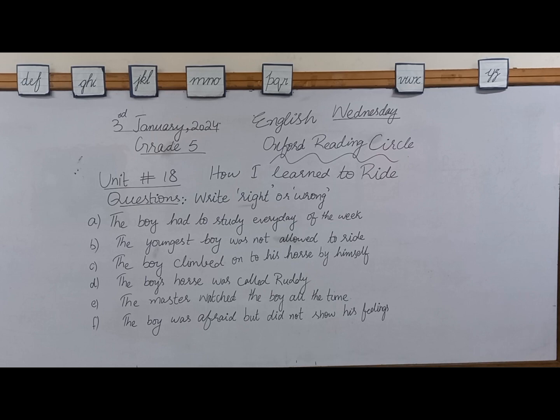D part says the boy's horse was called Rudy. Yes, his name was Rudy. That's correct. E part: the master watched the boy all the time. If you have read this story very carefully, you will know that in the initial stages the master was looking over the boy very carefully, but when he got busy with his friend, he was not observing the boy all the time.